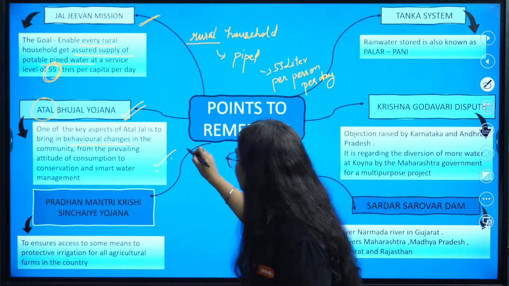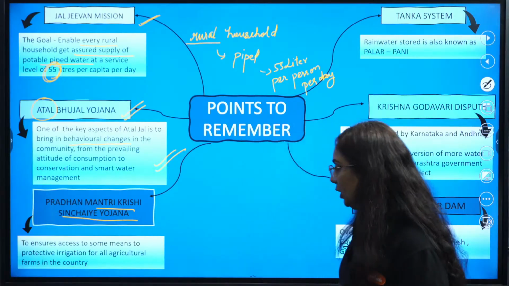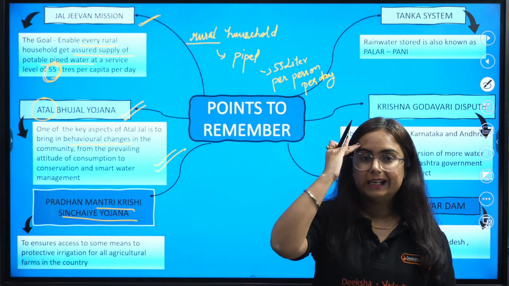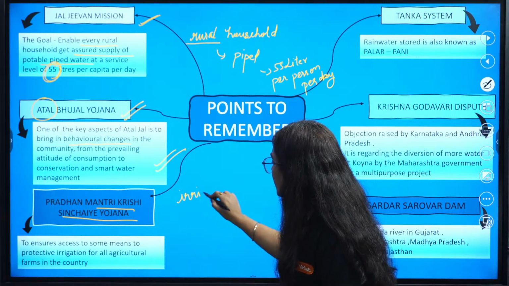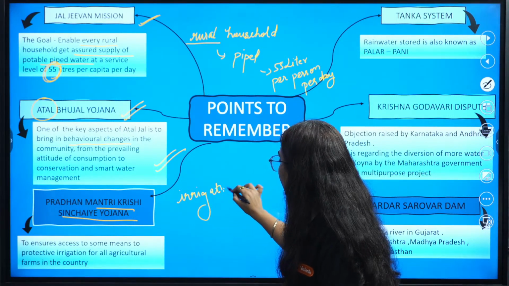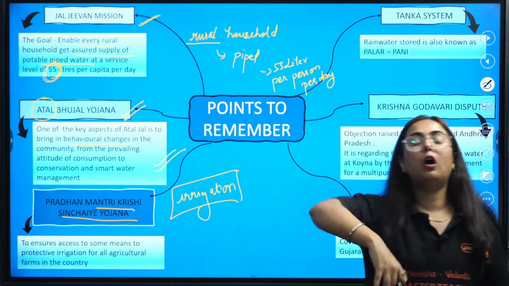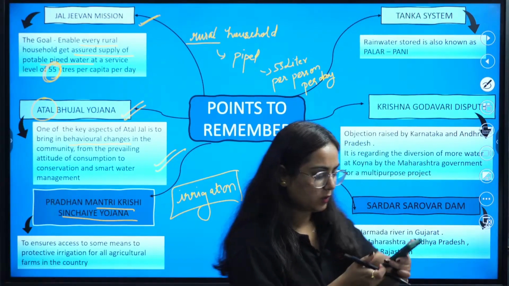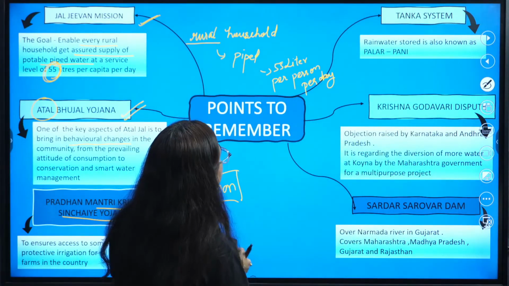Then we have Pradhan Mantri Krishi Sinchai Yojana. Krishi Sinchai clearly indicates that this is for irrigation, to provide water for irrigation to all the agriculture farms in the society. Get it?